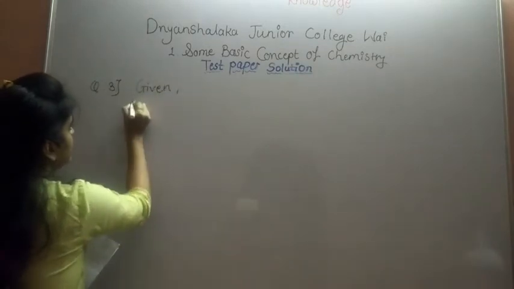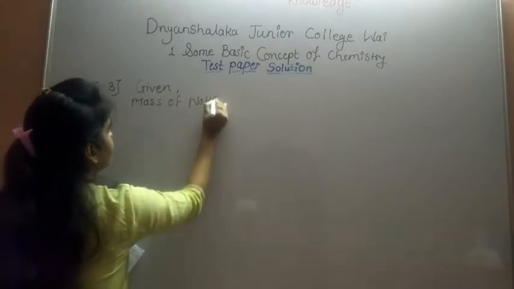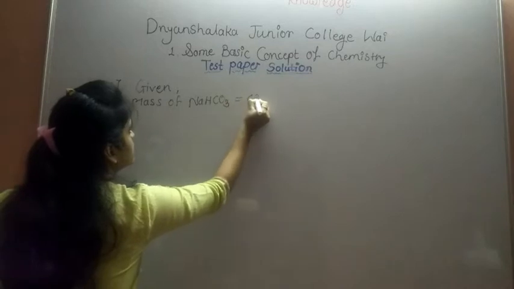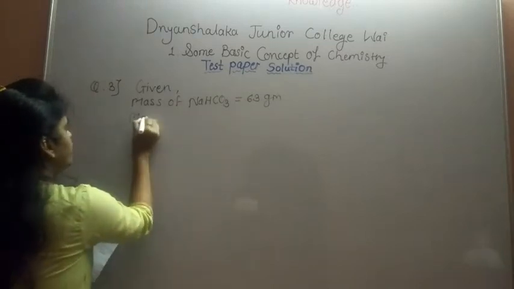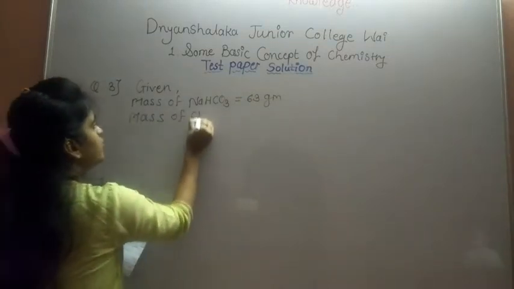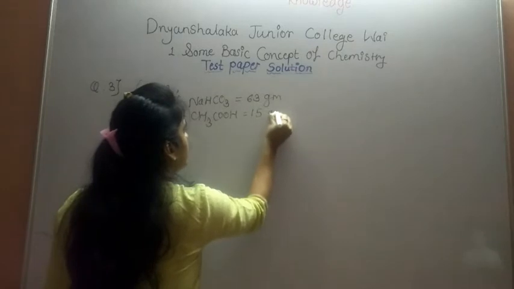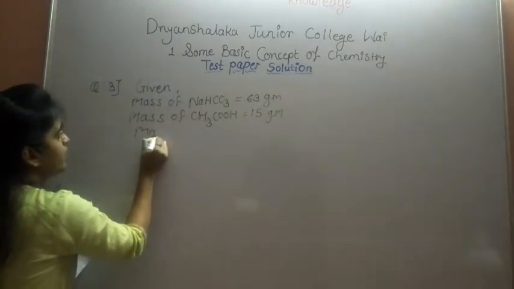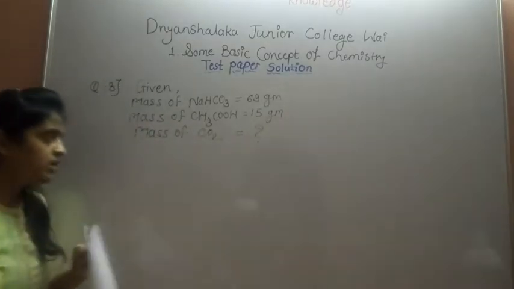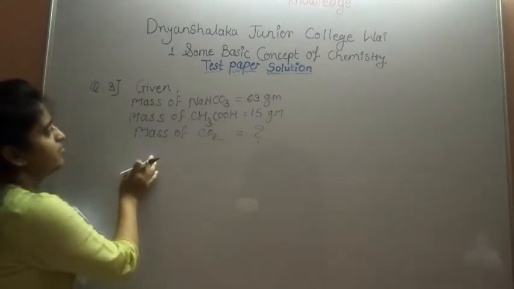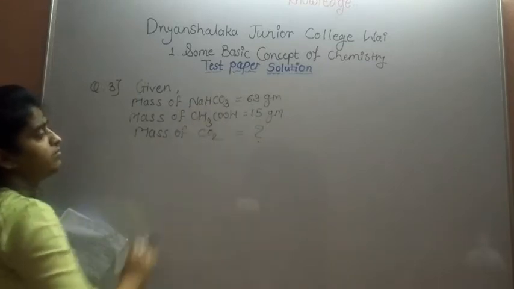So given values: first, mass of NaCO3 is equal to 63 gram, which is a given value. Next, mass of CH3COOH is given as 15 gram, and we have to calculate the mass of carbon dioxide, CO2. So in the example, first we are given the mass of NaCO3 and CH3COOH, and we calculate the mass of CO2.